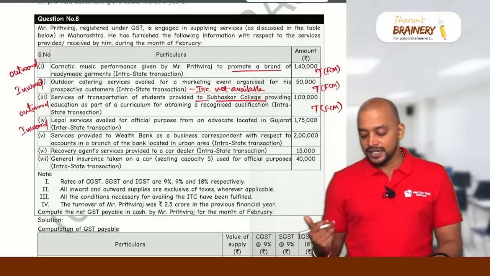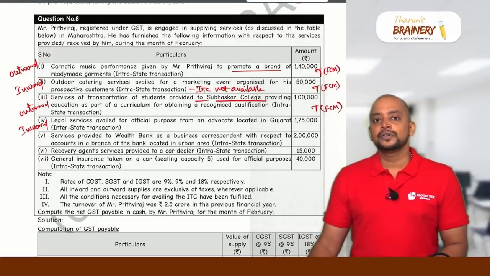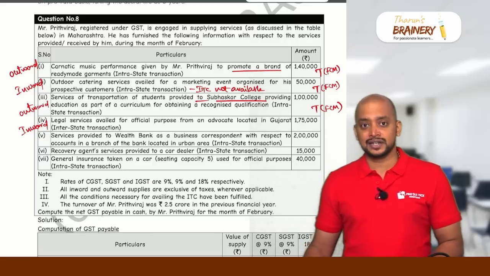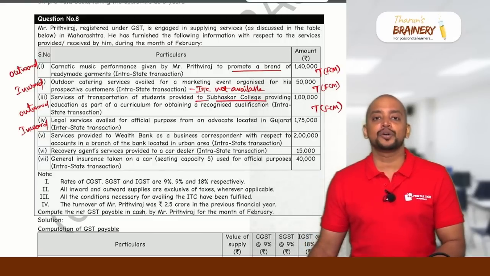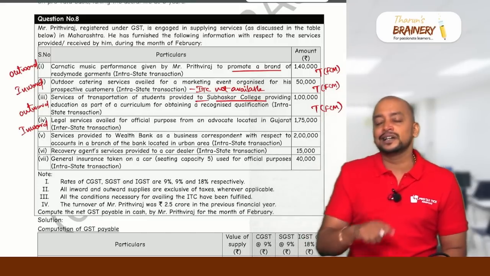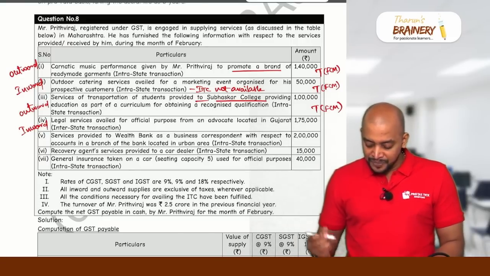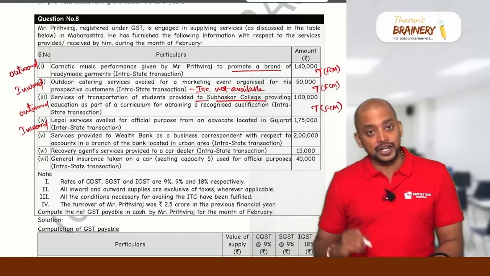For official purpose from an advocate located in Gujarat, interstate transaction. Now, legal services provided by an advocate or firm of advocates to a business entity whose turnover during the previous year does not exceed the threshold limit are exempted. In this case, we will see what their turnover during the previous year is.